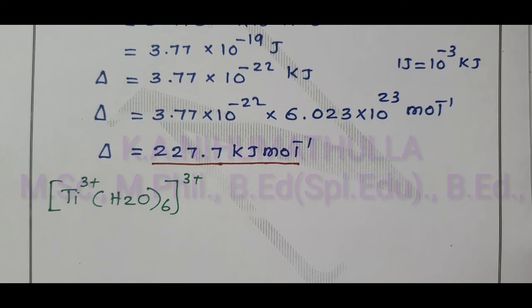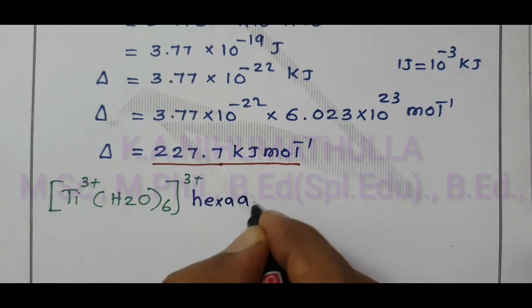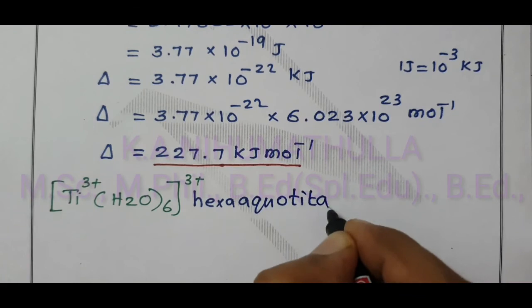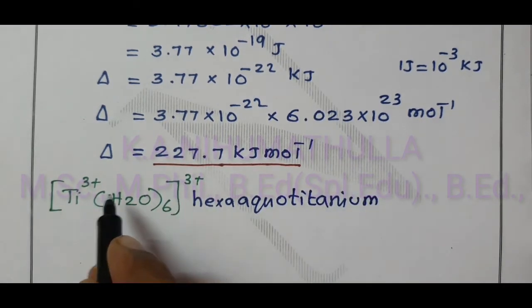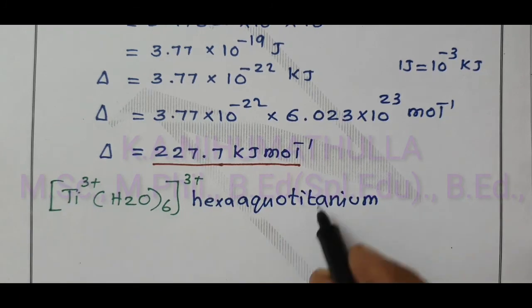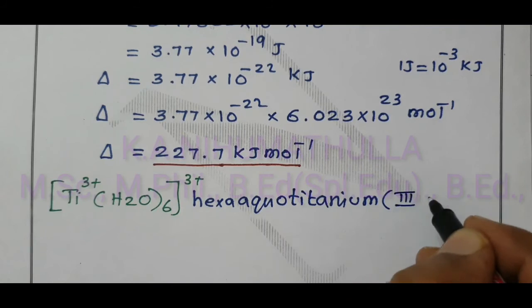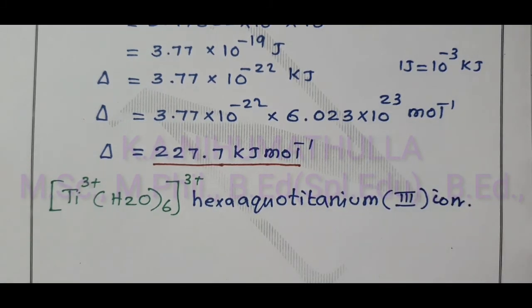What is the IUPAC name of this complex? Hexaaquatitanium. Titanium, because it is a cationic complex. If the complex is a cationic complex, the central metal ion is named as such, titanium. Oxidation state 3, titanium 3 ion.